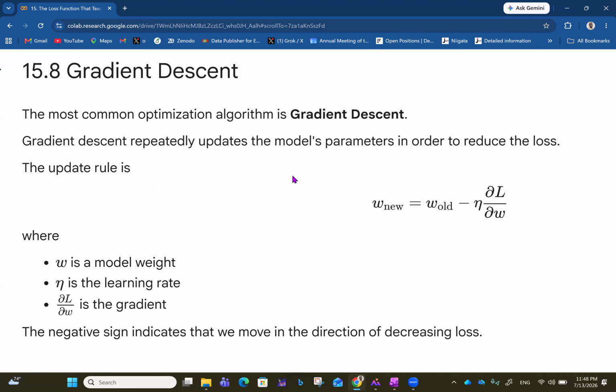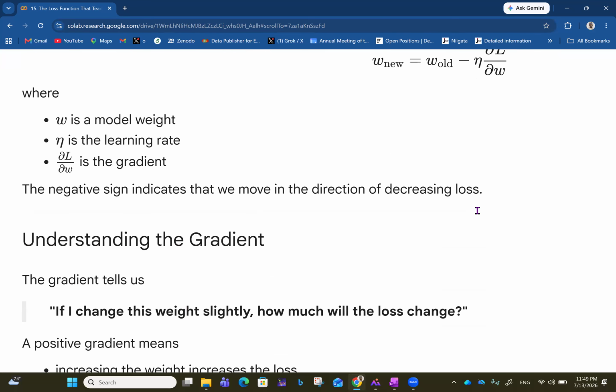Gradient descent repeatedly updates the model's parameters in order to reduce the loss. The update rule is this: the new value of the weight is equal to the old value of the weight minus eta multiplied by the derivative of the loss function with respect to the model weight. So W is the model weight, eta is the learning rate, and dL/dW is the gradient. The negative sign indicates that we move in the direction of decreasing loss. It's more like going downhill because we are minimizing the loss function.